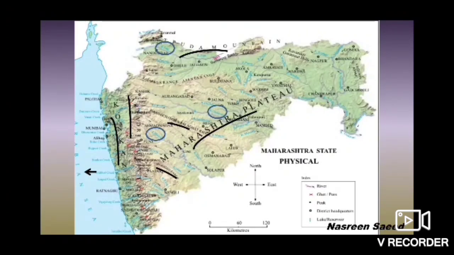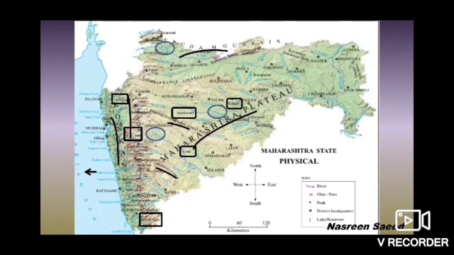So I have taken three dams. I have taken Ujni Dam, Jaikwadi Dam, Yaldari Dam. Many more dams are there. I have selected these three dams. Okay. Then name the important ghats in the Sahyadri mountain. So I have taken three names. You can select more if you want. I have taken the Thal Ghat, the Bor Ghat and the Amboli Ghat. So I hope the map is clear to you.